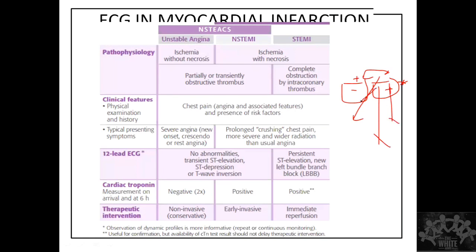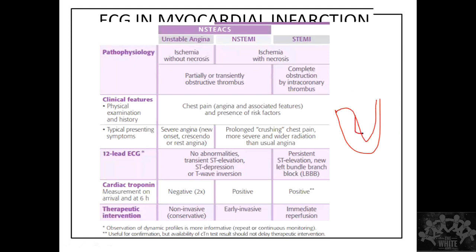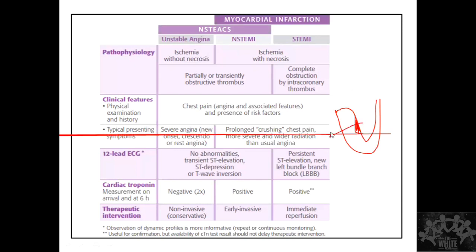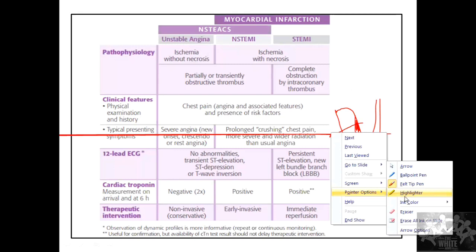As it spreads in all directions, it is going to create a vector here. So that vector during diastole. Imagine this is my heart and this is my ischemic part here. This is going to be the direction.